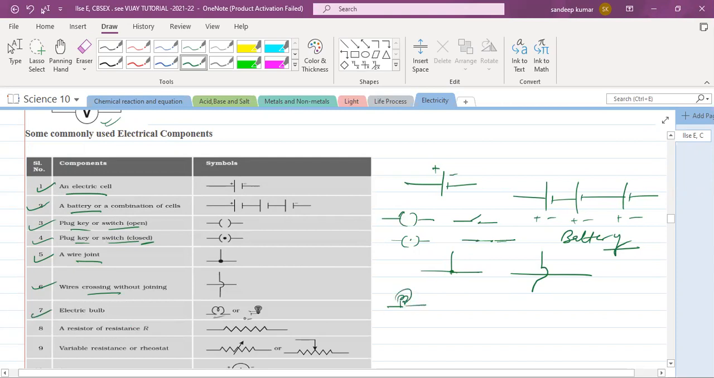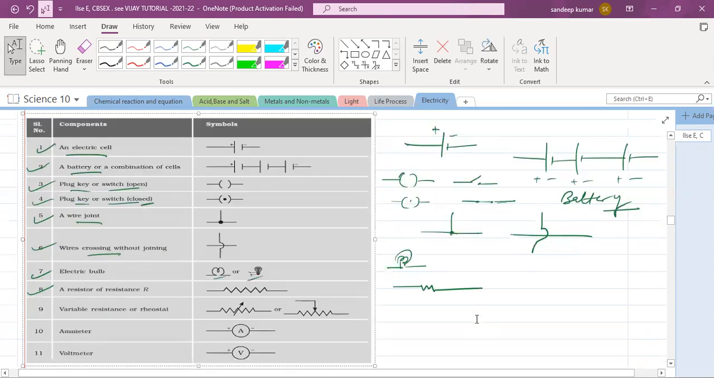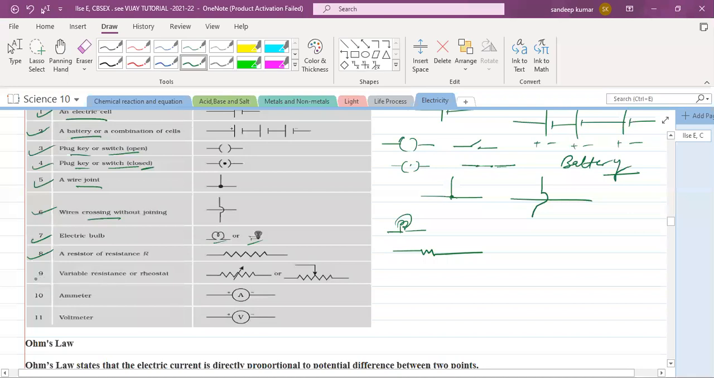Okay, this is a lamp. A resistor is represented like this. This is a resistor. Variable resistor means a resistor whose value is not fixed. This is a variable resistor, or we can represent it like this also.